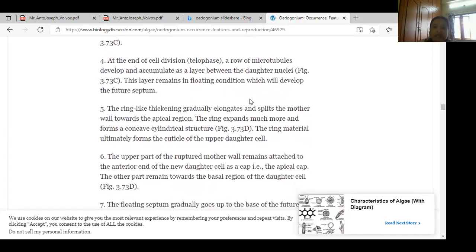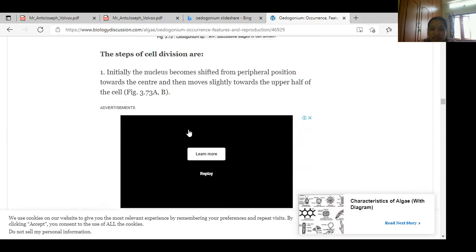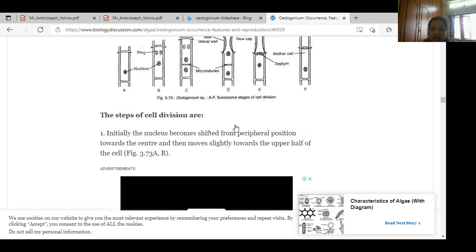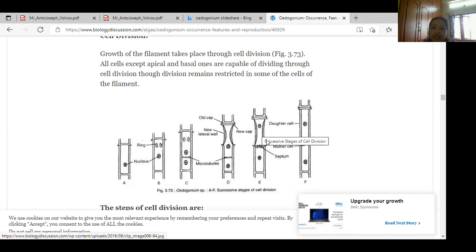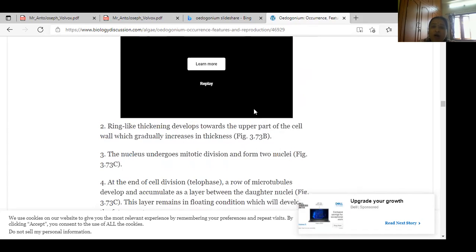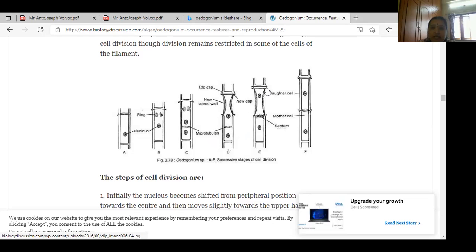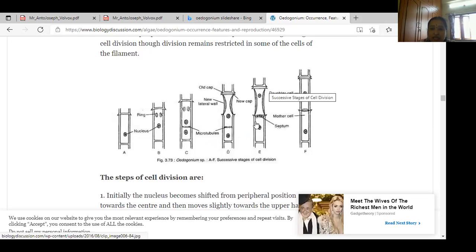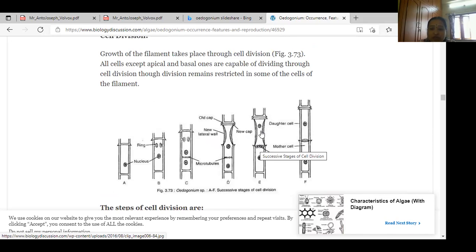A ring-like thickening gradually elongates. Ring-like thickening means this one. Yes or no, girls? These ring-like thickenings gradually elongate and split the mother wall towards the apical region. This ring expands much more and forms a concave cylindrical structure. The ring's material ultimately forms the upper daughter nucleus. See, a ring forms. After that, this ring expands and moves from the mother cell.